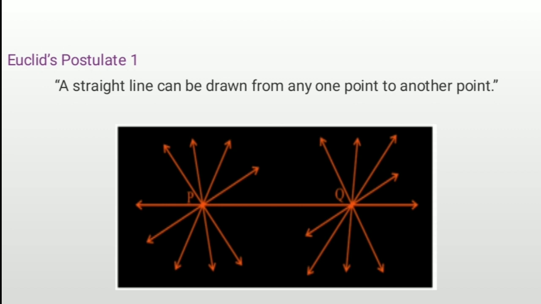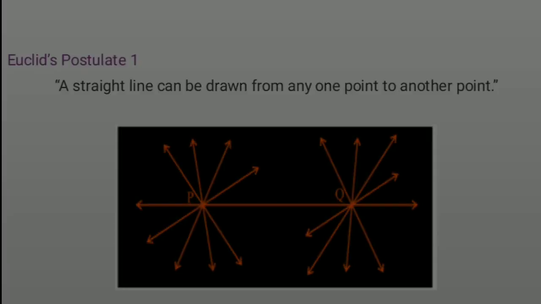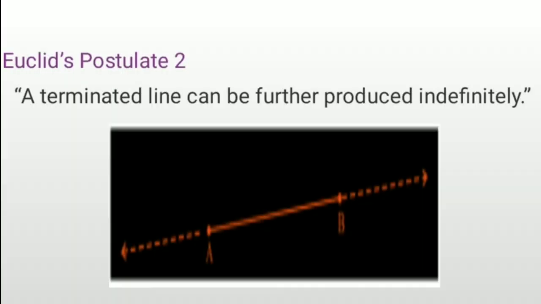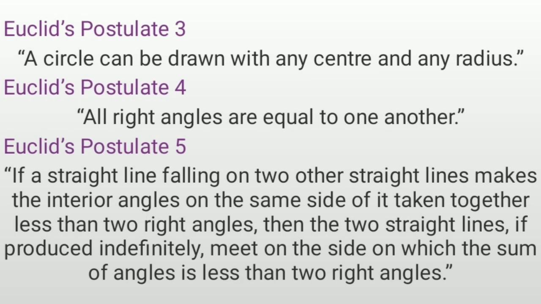So, these are the five postulates of Euclid. The first Euclid's postulate is: a straight line can be drawn from any point to another point. Euclid's postulate 2, a terminated line can be further produced indefinitely. Euclid's postulate 3, a circle can be drawn with any center and any radius.